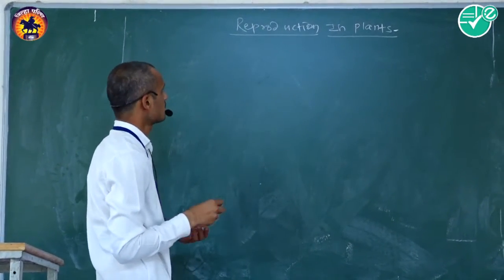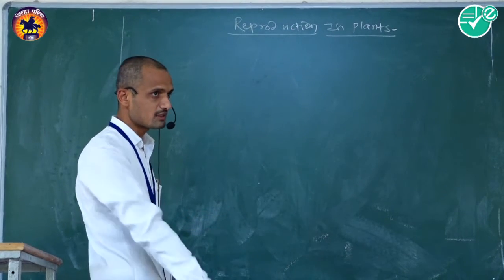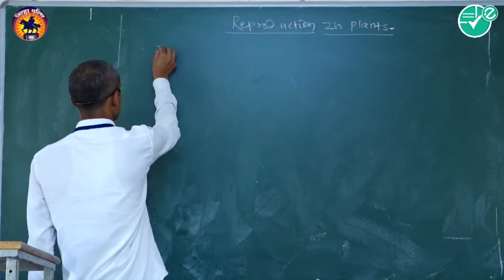Today I will talk about reproduction in plants, and the next article is double fertilization.